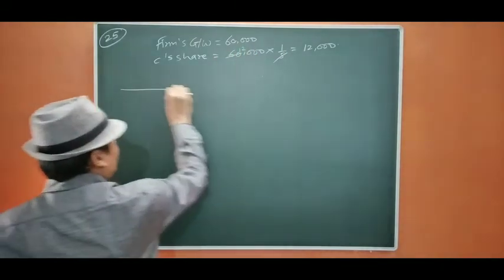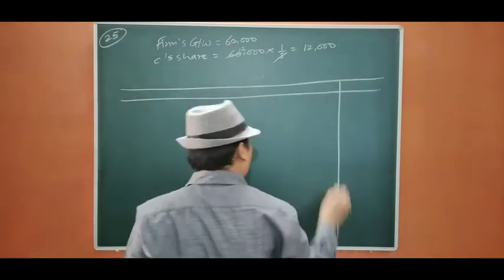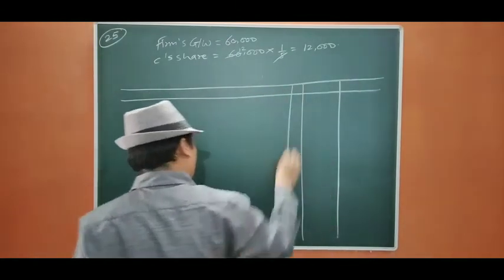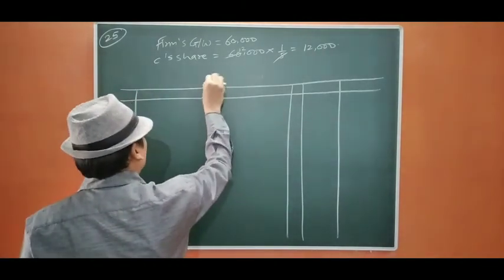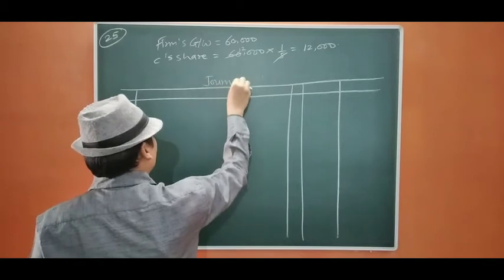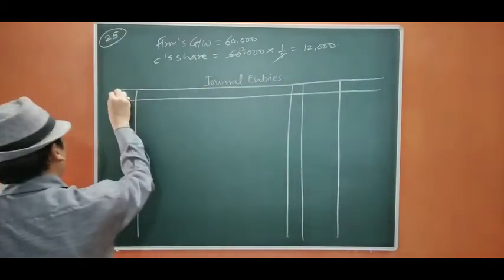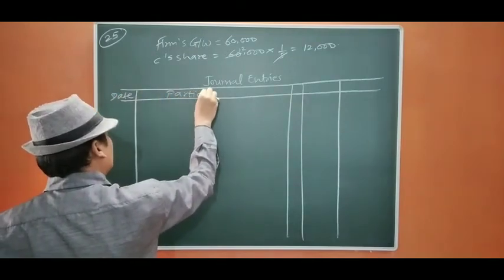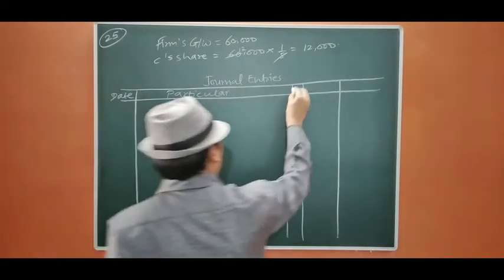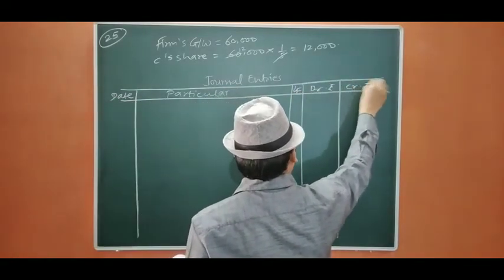Now we are going to pass the entry. He is also bringing his share of capital. So we are going to pass a combined entry, compound entry for that. The entries: date, particulars, ledger folio, debit rupees, credit rupees.